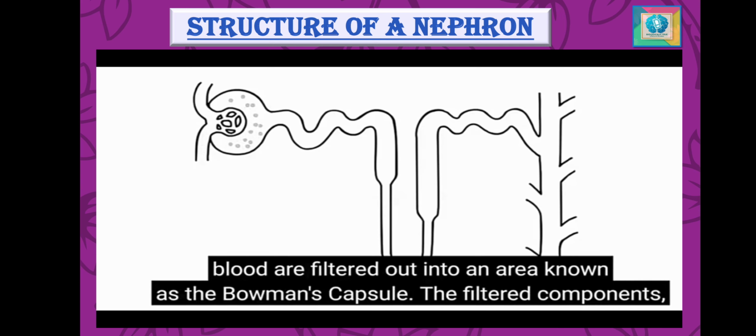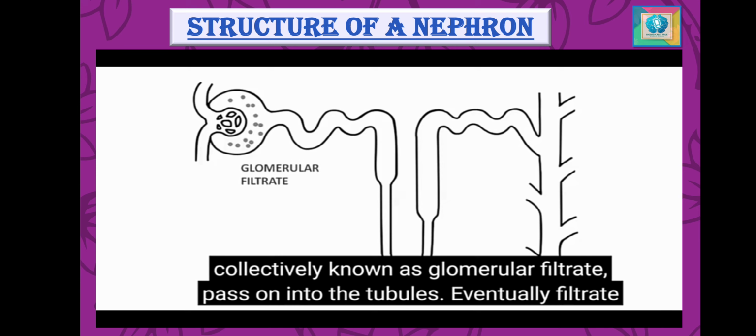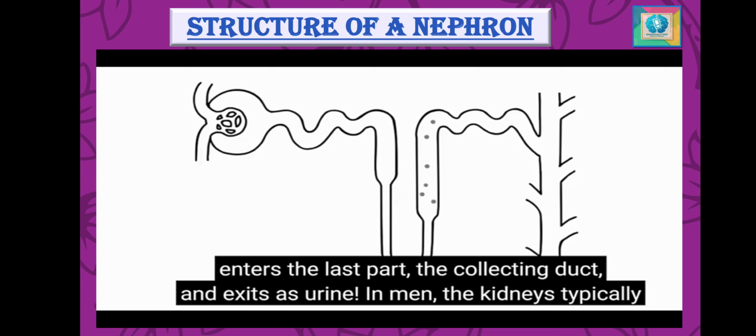Then the components of the blood are filtered out into the area which is named Bowman's capsule. The filtered components, collectively termed glomerular filtrate, pass on into the tubules. Finally, this filtrate enters the last part, the collecting duct, and exits in the form of urine.